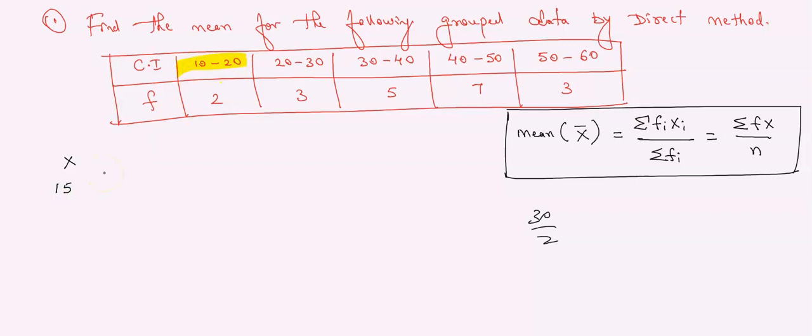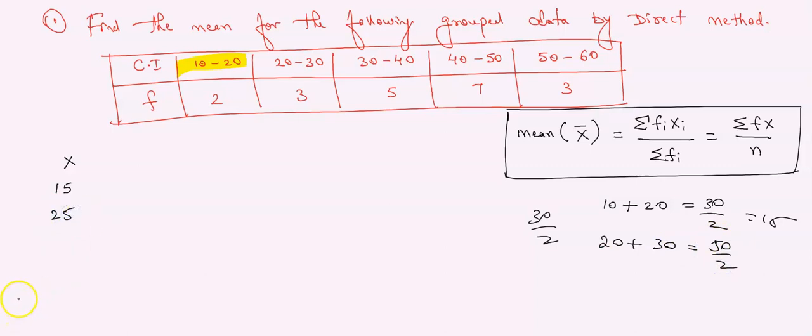Got it? First number is 10 plus last number is 20. You add, 30. Divide by 2. That is 15. Again add the next interval. 20 plus 30, divided by 2, 25.